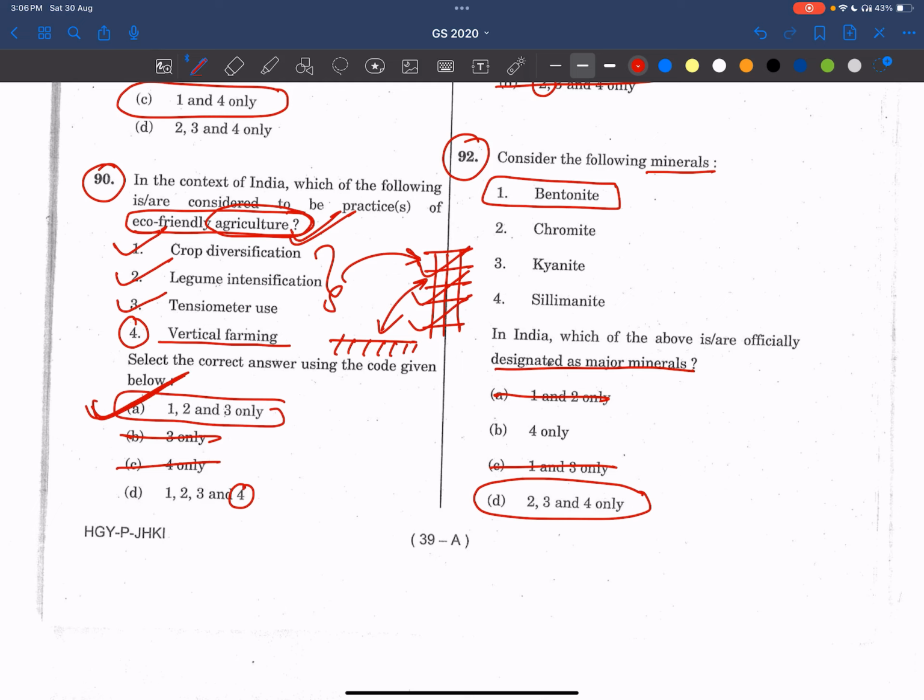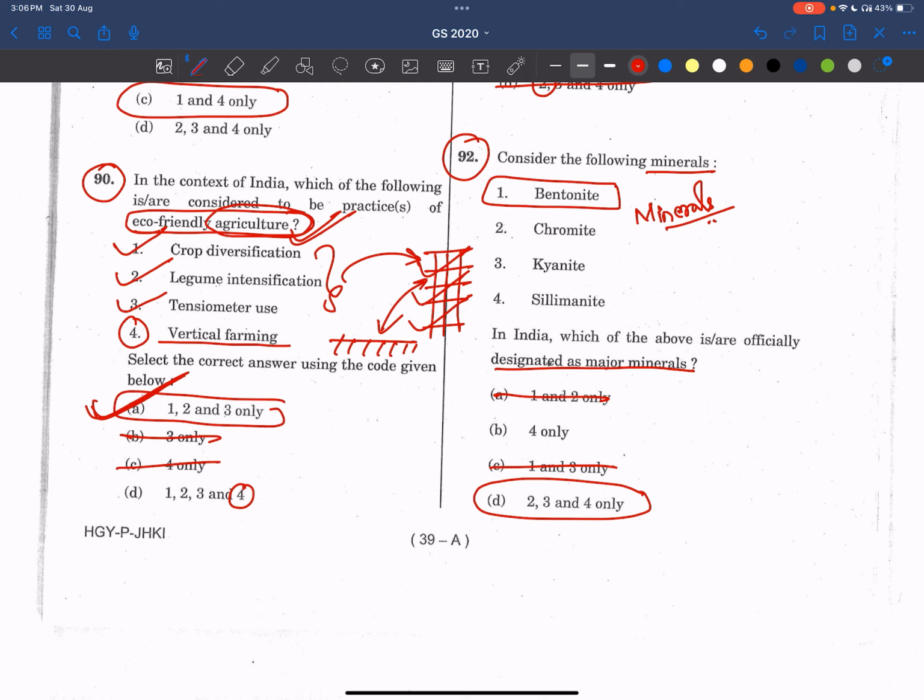Now see, we have to read about these minerals and the act which is present. Recently we have added some critical minerals, and we are also encouraging private players. We have given a few types of concessions for them in the recent amendments. In 2024 it was in the news. Let's try to revise all these minerals.